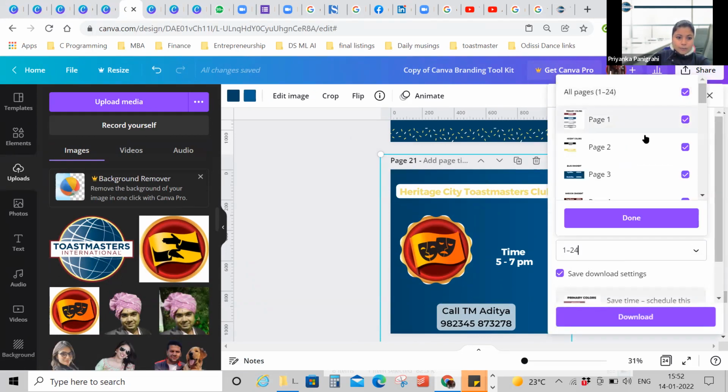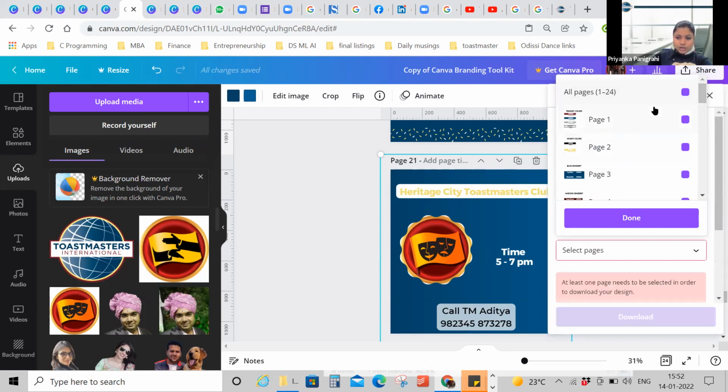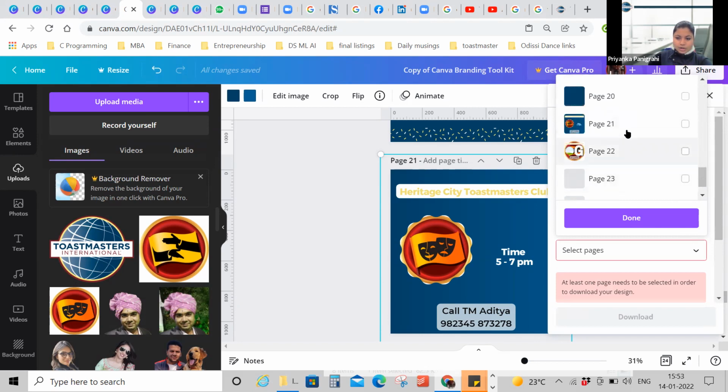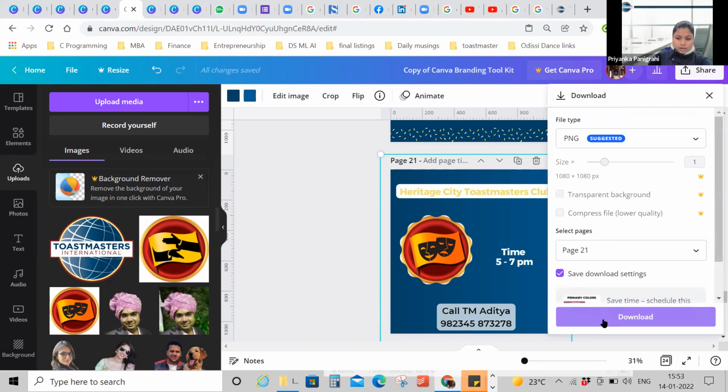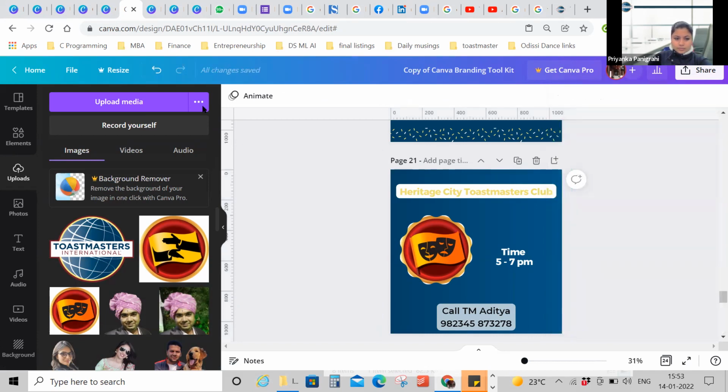If you select all pages, it will download as a zip file, so you have to open the zip file and then sort out the pictures. If you want to download only one page, you can just deselect all and go to the page you want to download. For example, in our case, it will be page 21. Done. And then you can download. Okay, got it. Clear. Everything is clear. Great then.